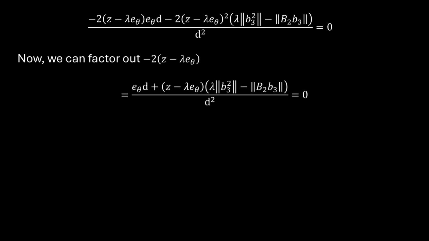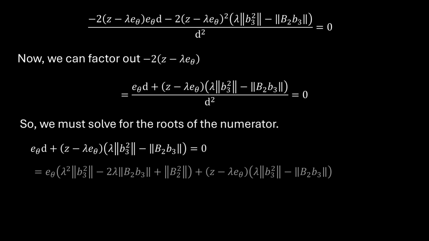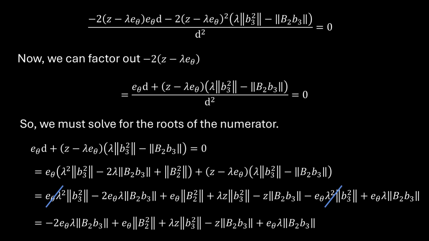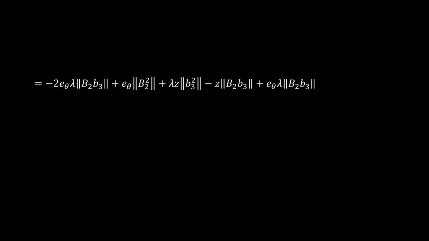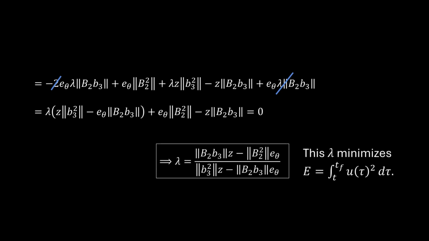Let's factor out what we can, and now solve for the roots of the numerator. There's the numerator, substitute in D, expand, cancel terms. We get a new expression, and we can still simplify this a little more. So ultimately we get, look, a linear expression for lambda that we can easily then solve for the lambda that minimizes the control effort.